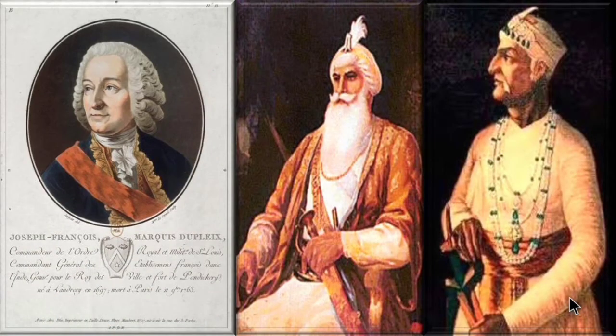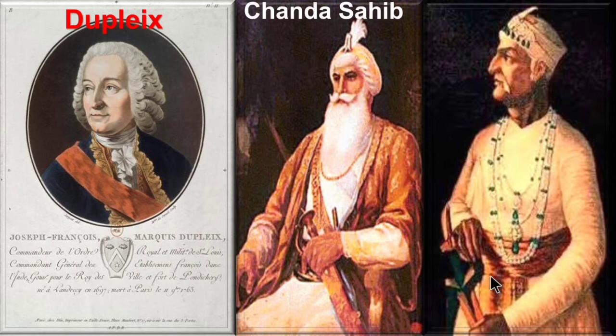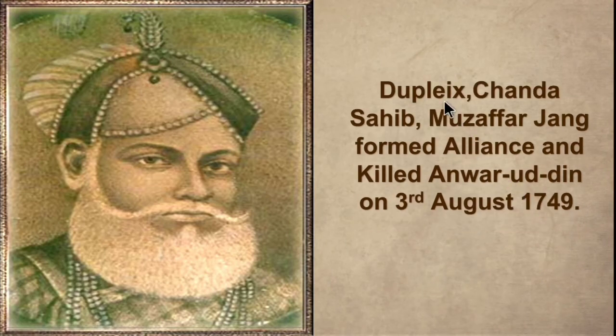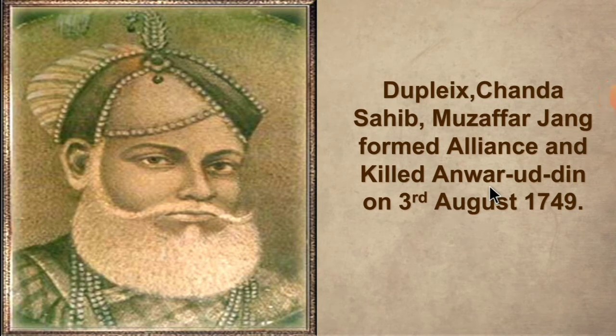In this battle, Dupleix, the French Governor General, Chanda Sahib and Mozaffar Jang formed a grand alliance and they defeated and killed Anvaruddin on 3rd August 1749. So children, these three formed a team and killed Anvaruddin.